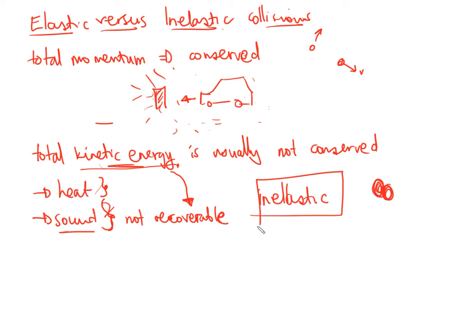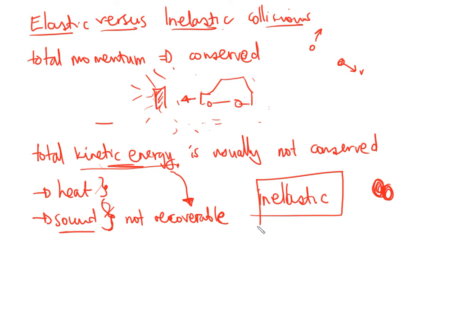So if total kinetic energy is conserved, it's called elastic. If it's not conserved, it's inelastic. When you're playing snooker or pool or 8-ball, usually those balls undergo elastic collisions, as do atomic collisions.